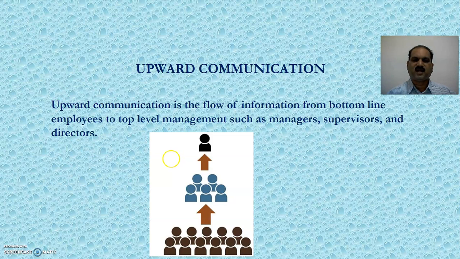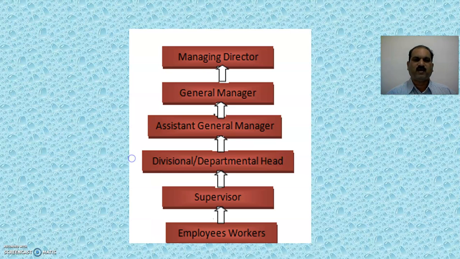Now let's see the second type of communication, that is upward communication. Upward communication is the flow of information from bottom line employees to top level management such as managers, supervisors and directors, that is from lower level management to upper level management.